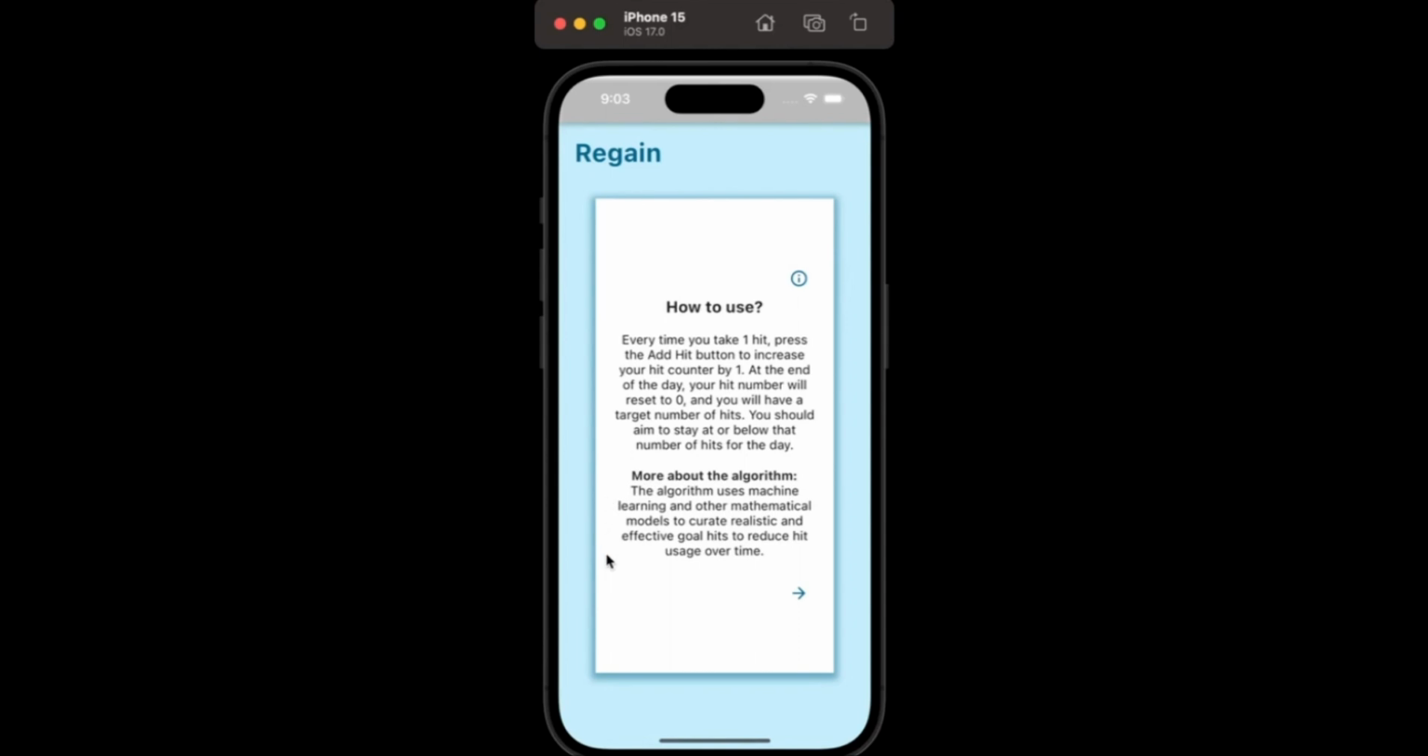Then we give users a bit about the algorithm. Here we just give a small introduction on what the algorithm does, but if users are curious, they can check out our research paper that is published online. Then users can move on to the main page of our app.